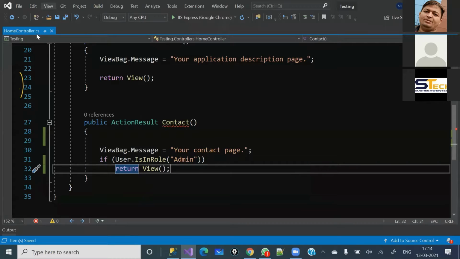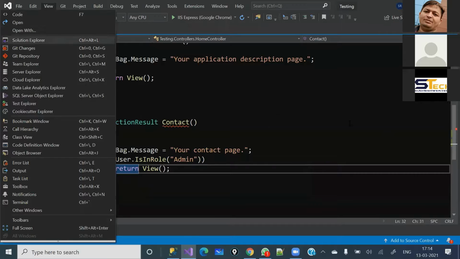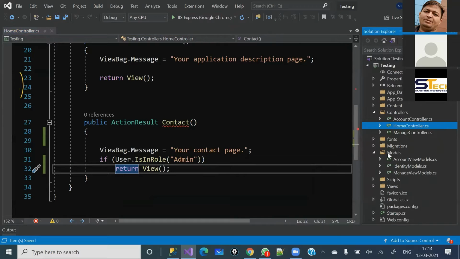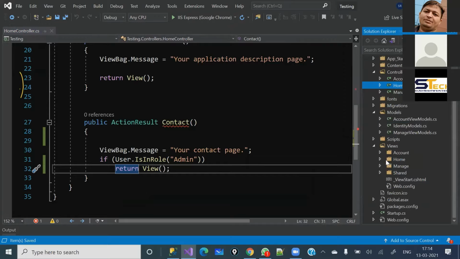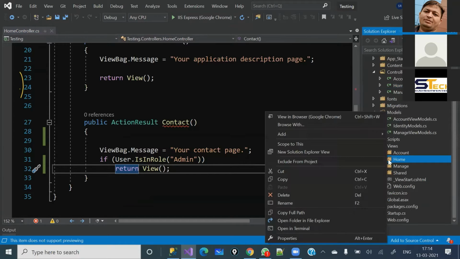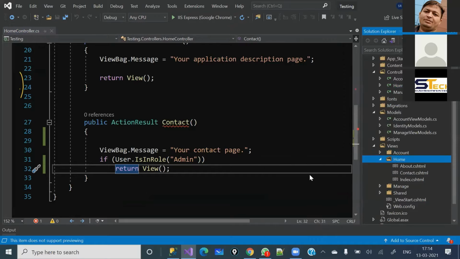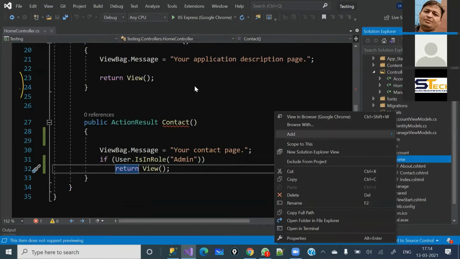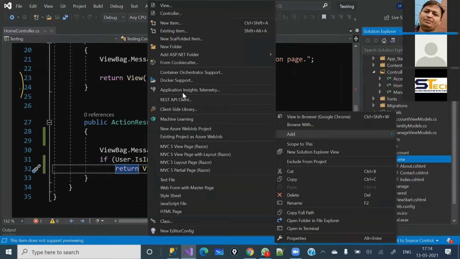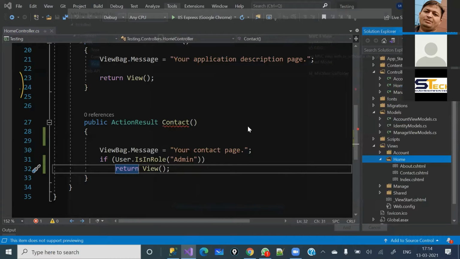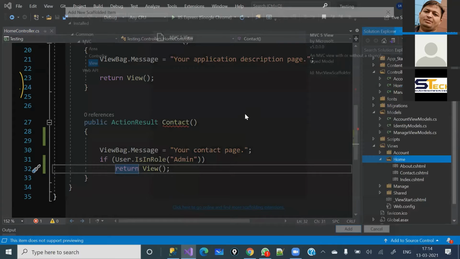So only for demo purposes, I am going to quickly create a new view page under the Views home folder. So let me do it quickly here. I'm going to create a simple view, and I am going to give the view name as Test. So that test page will be accessible to the user.